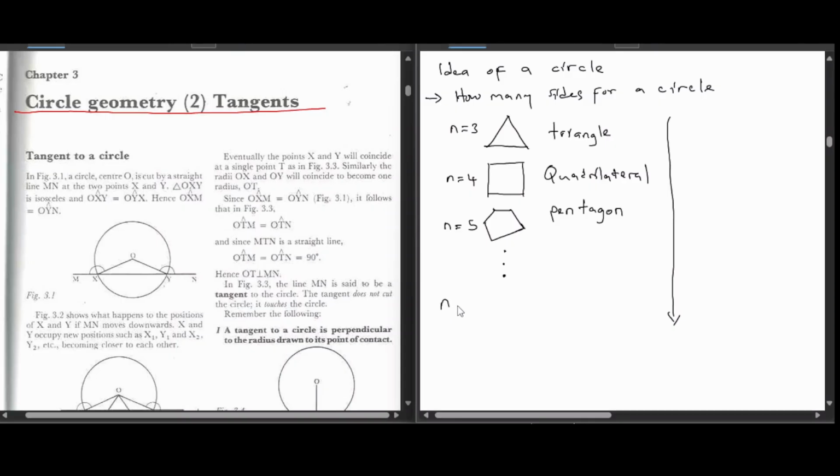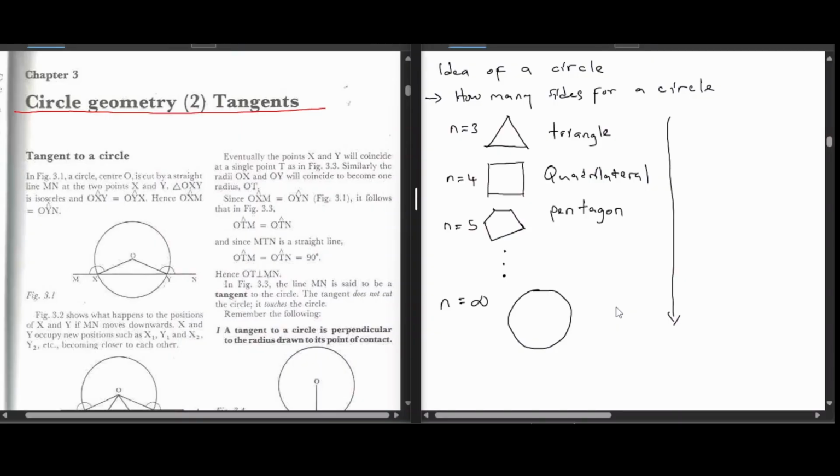we get to n is infinity. As we keep adding sides up to unimaginable numbers, we begin to see a circle. So a circle, my friends, is what you get by adding sides to a shape until the sides approach infinity. So we cannot say a circle is made up of only one side. No, a circle is made up of an infinite number of sides.